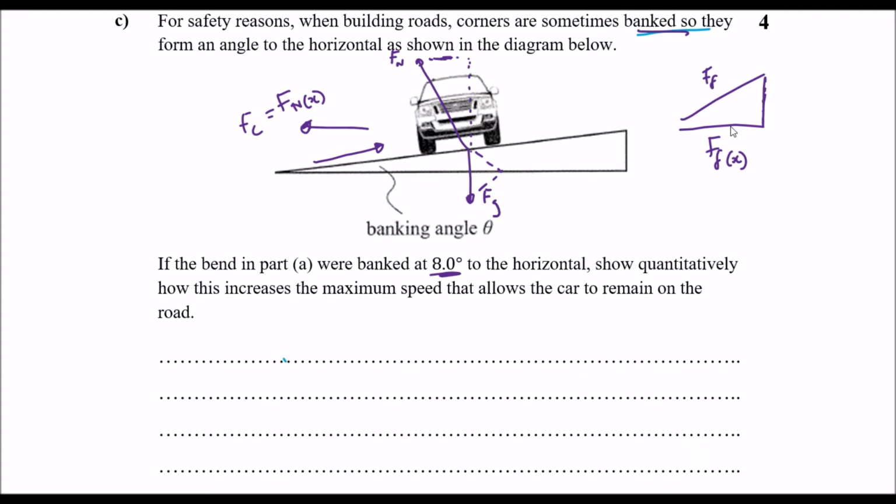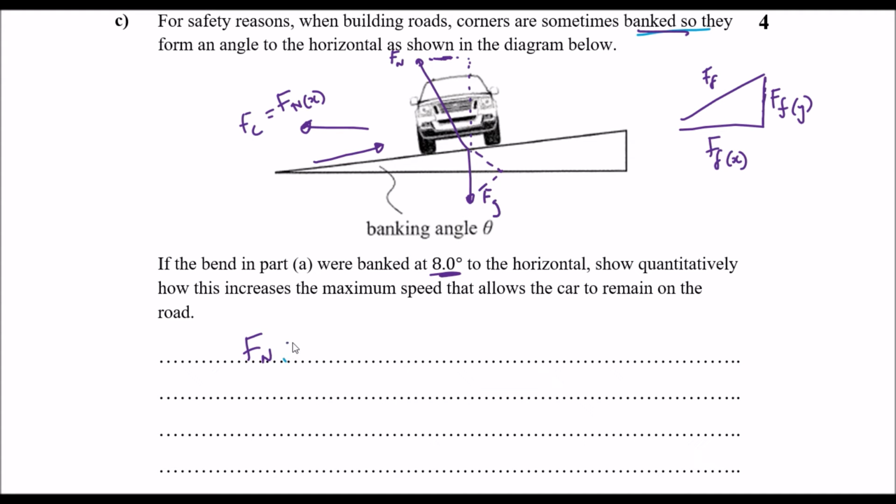So we have our flat road, which only has friction causing the centripetal force for the rotation, whereas on a banked road, we have the normal force component and also the friction force component acting on it. Okay, so that's what we're dealing with. So we can firstly work out what the normal force is because it's a component of the gravitational force. Okay, so let's just get into that.